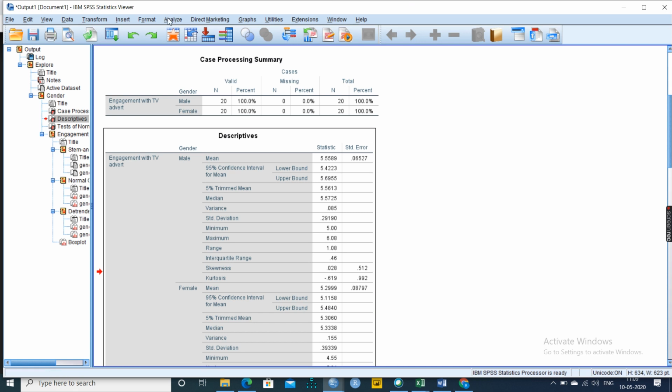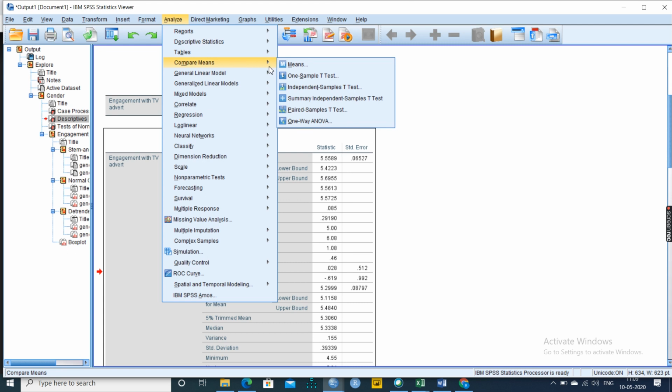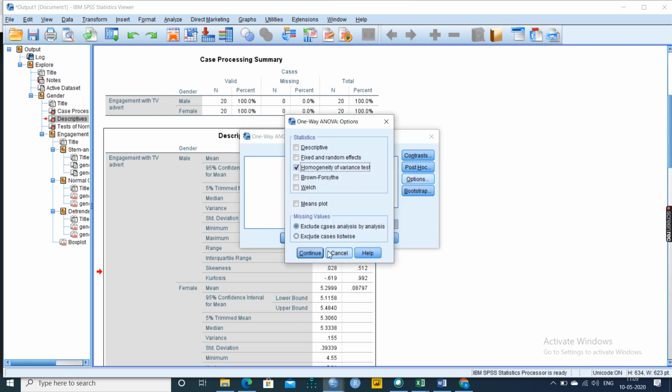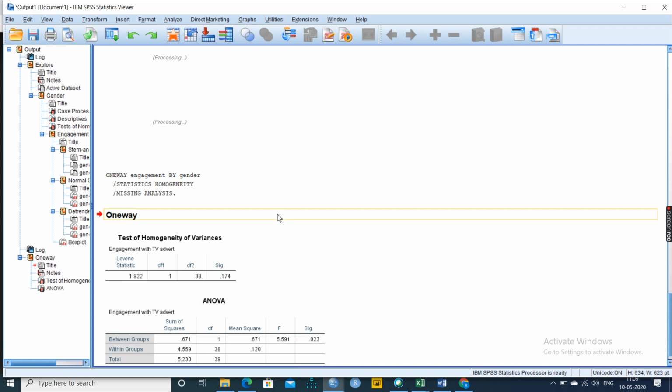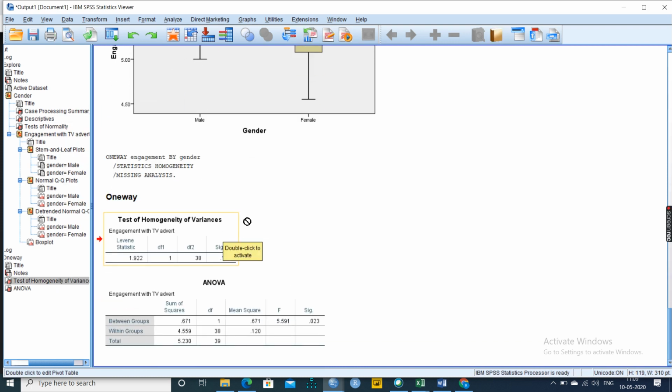Now, here normality has been proven. Next, when you go to analyze and check the homogeneity of variance, that is homoscedasticity, which is done through one way ANOVA, push these two variables inside. Generally you have to use this as factor, so bring in the factor. Go to options, click homogeneity of variance, give continue, click continue. You will get the output. Forget about this, go to the homogeneity of variance.